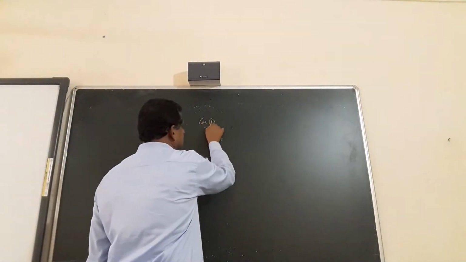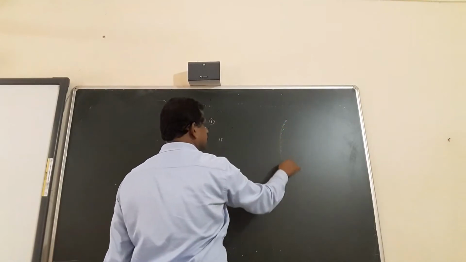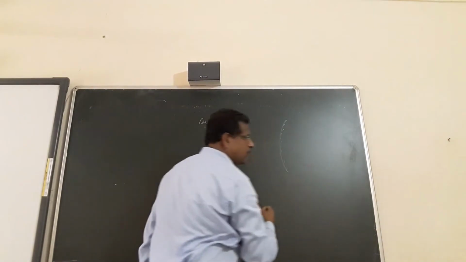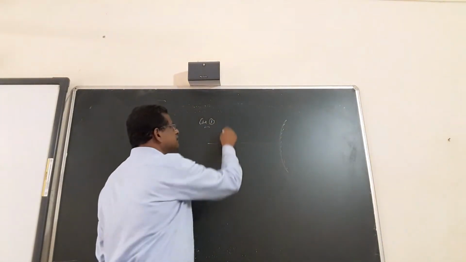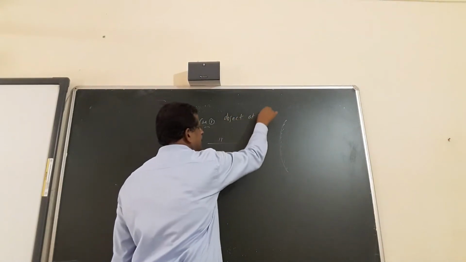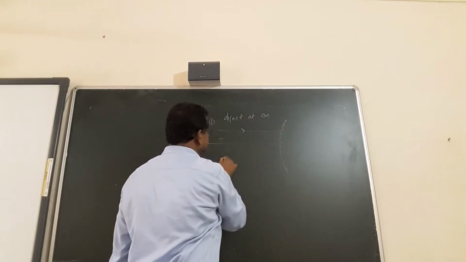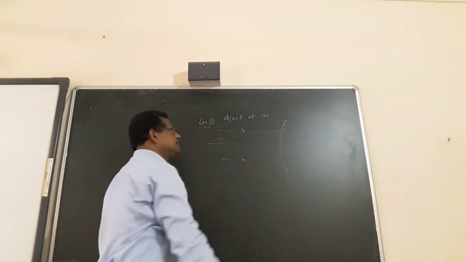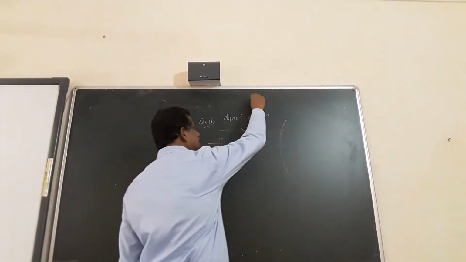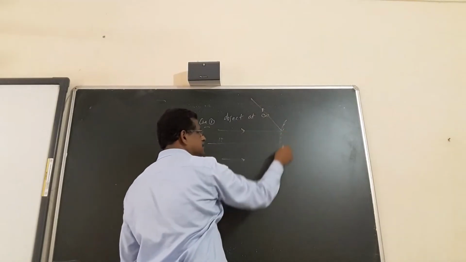Case 1, convex mirror. Object is at infinity. So rays are parallel. After reflection, the rays are going like this.